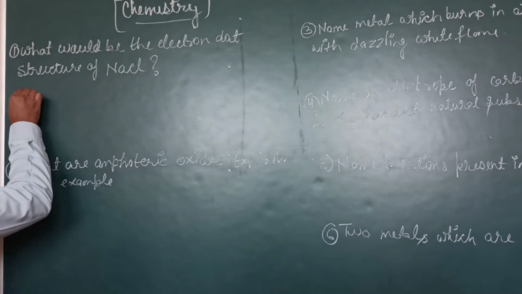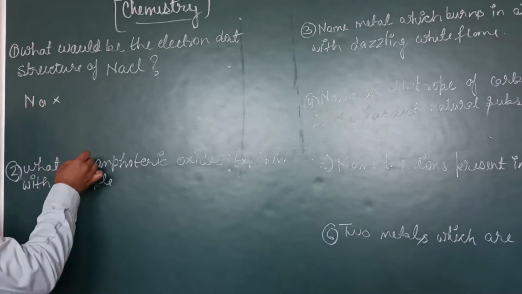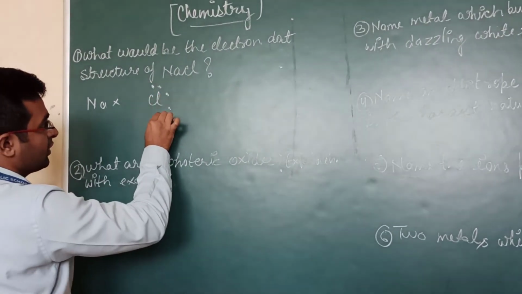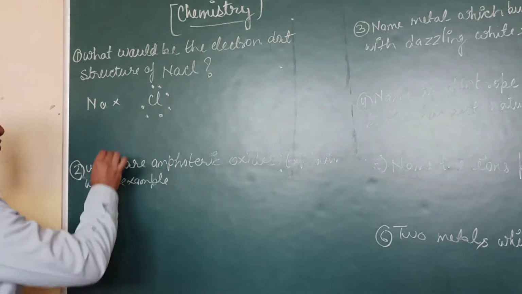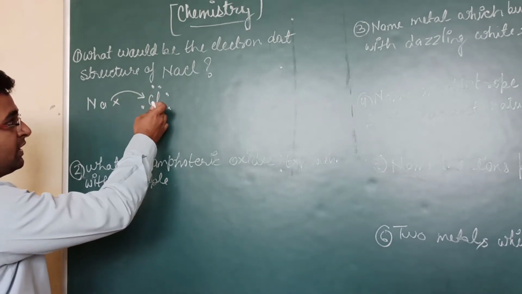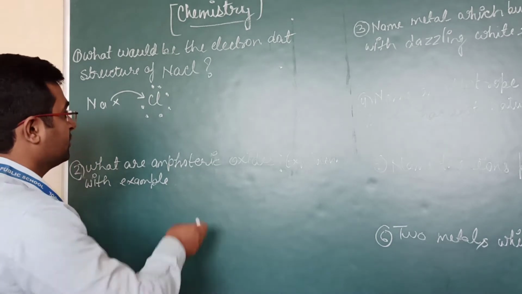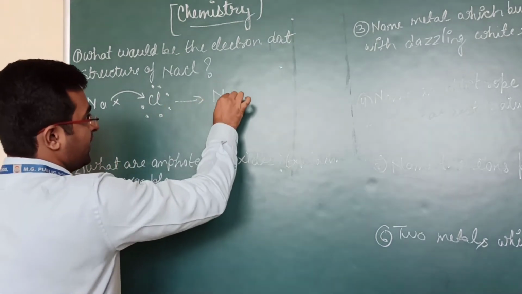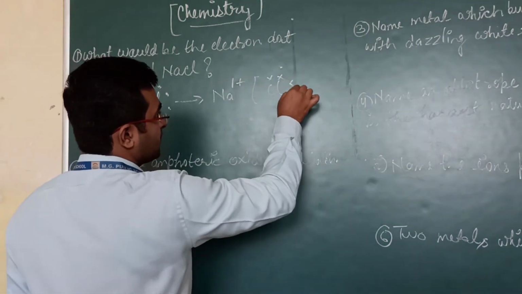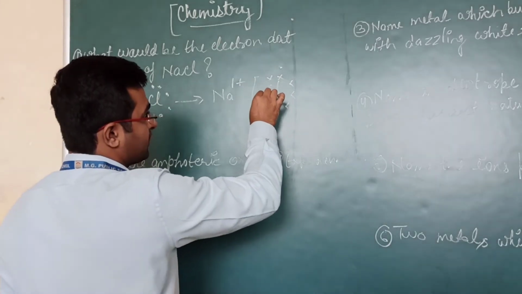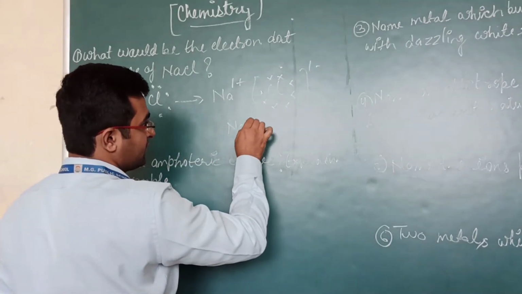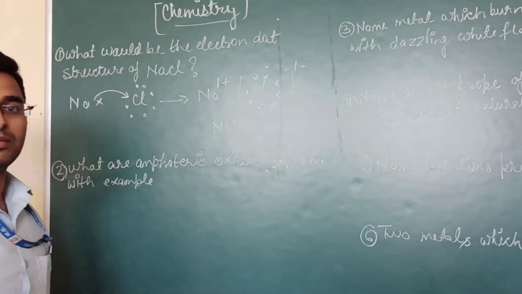So dear students, we know that sodium has one valence electron and chlorine has 7 valence electrons: 1, 2, 3, 4, 5, 6 and 7. So sodium has one extra electron, so it will donate this extra electron to chlorine, and chlorine is one electron deficient, so it will accept one electron. Sodium forms Na plus and chlorine forms Cl minus. So through this way we can say that it is the formation of NaCl, sodium chloride.